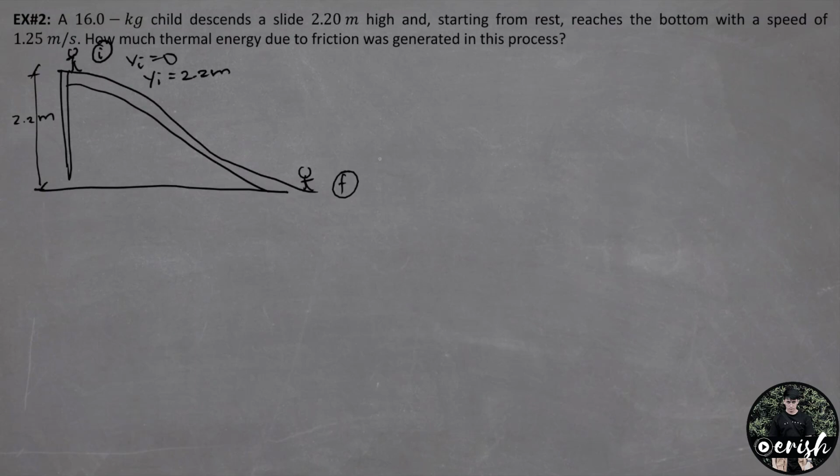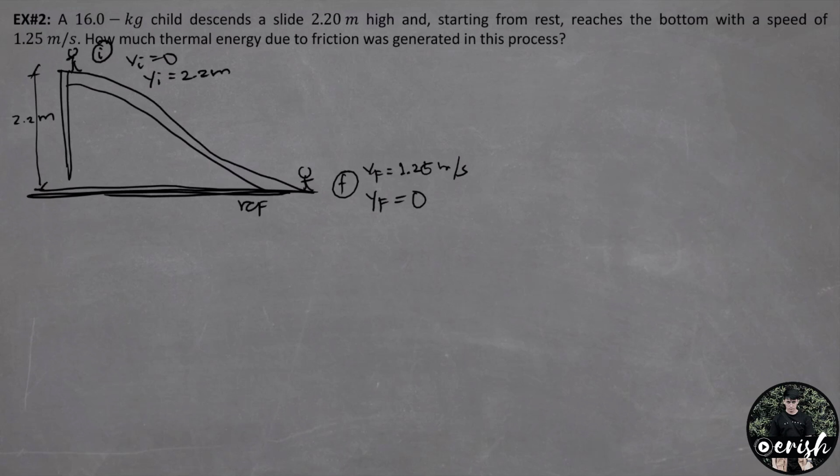Sa final position, ang velocity na niya dito is equal to 1.25 meters per second. And ang final position naman natin, say this is the reference, itong part na to, ang y final natin is 0.